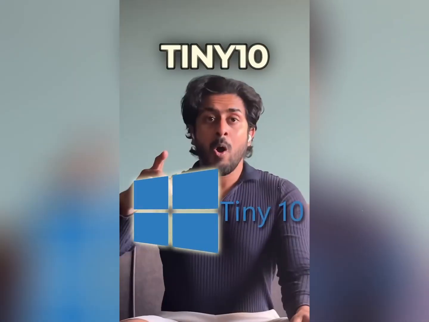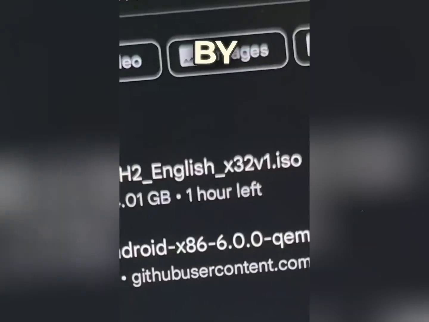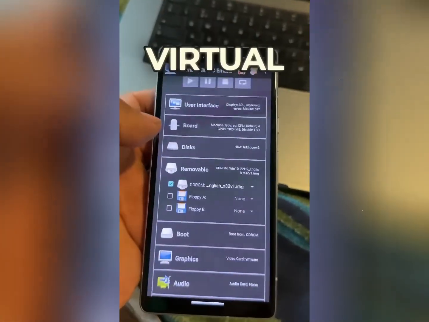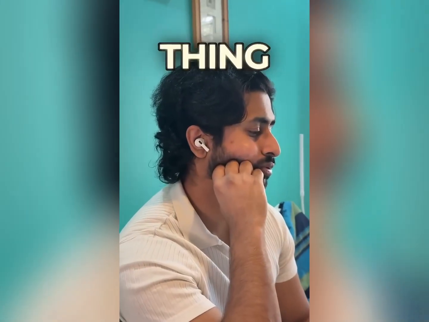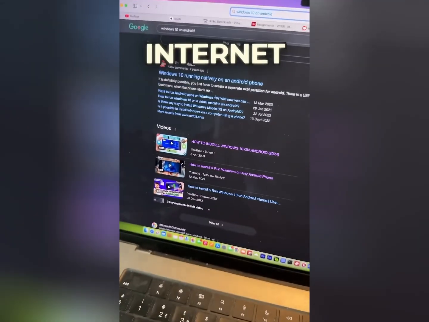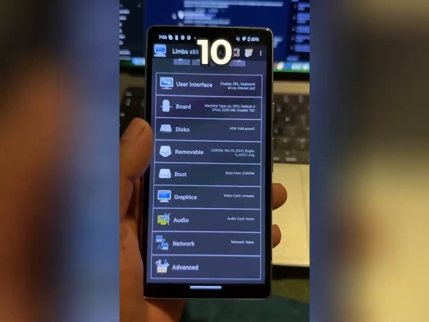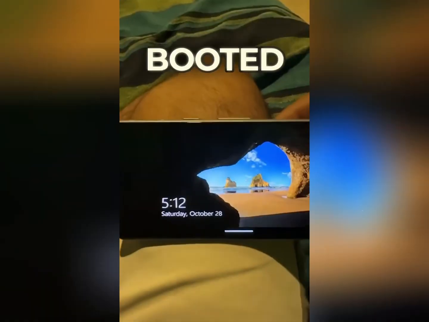Until I found Tiny 10. So I quickly downloaded it, and by quickly I mean 3 hours, put it in my virtual CD, and it still didn't work. Okay, so at this point there was only one thing to save me. Random Indian guy on the internet. So I followed this tutorial, got a Windows 10 pre-installed image, plugged it in, and it booted.